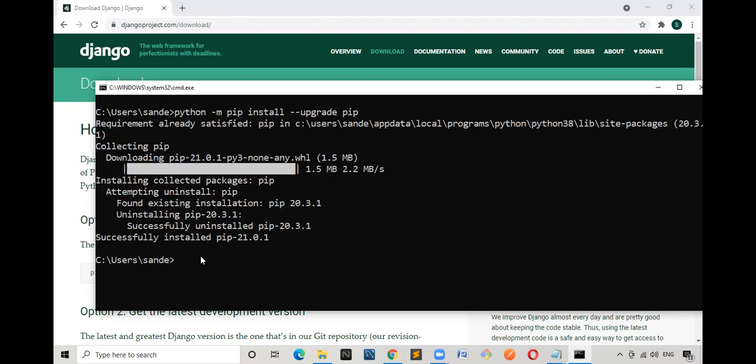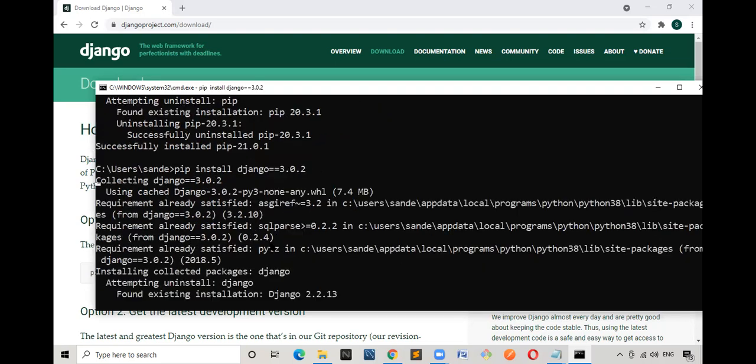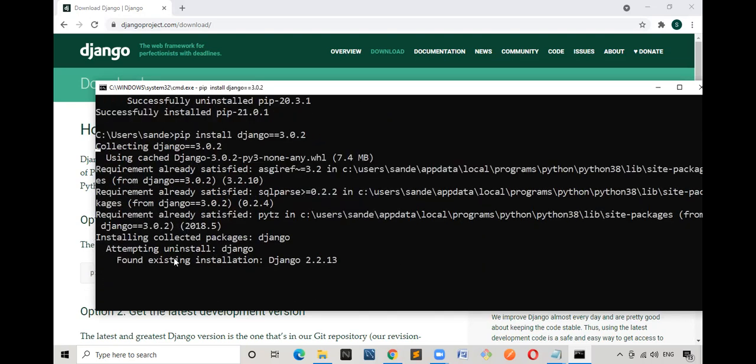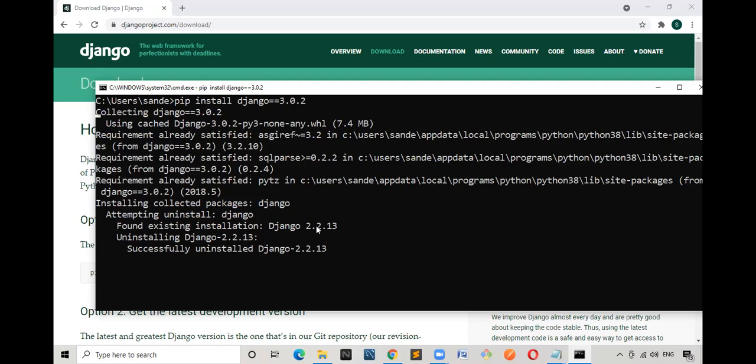Okay. If you want to install a specific version of Django, it is very simple. You just type pip install Django, double equal to, and enter the version name. It may be 3.0.2. You want to install this, click on that. Is that clear here? If you're installing that, 100% it will uninstall the previous version and install the new version. The previous version, 2.2.13, was installed in my laptop, but it is installing the new version, that is 3.0.2.